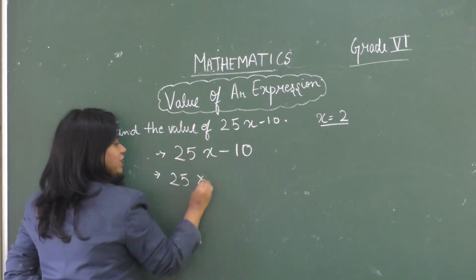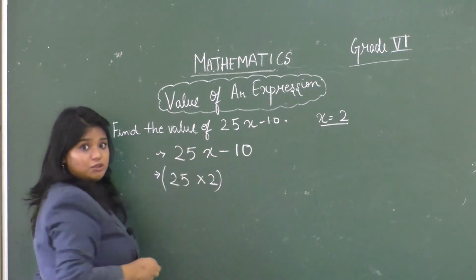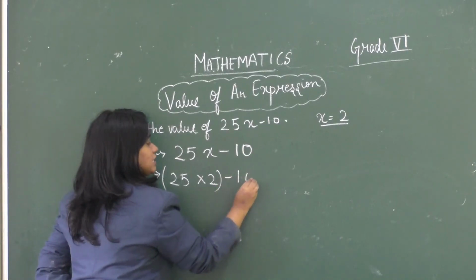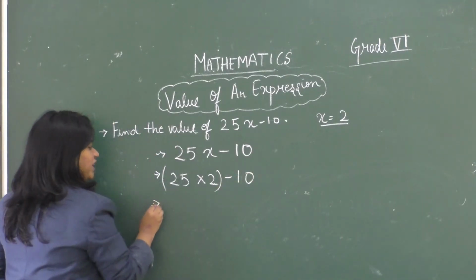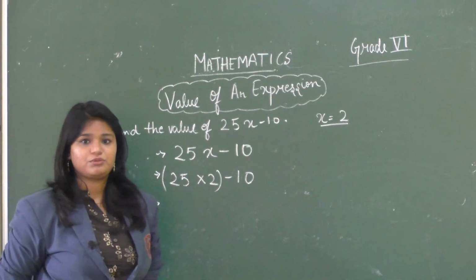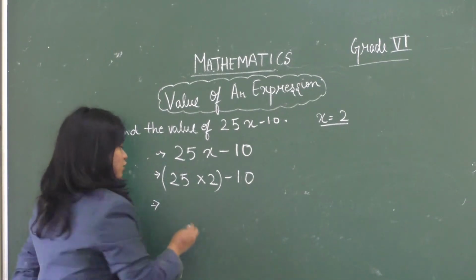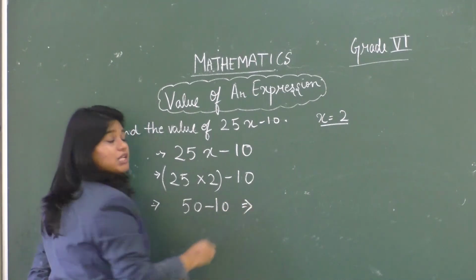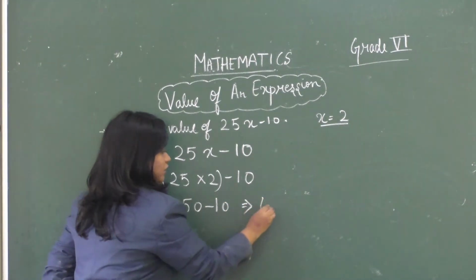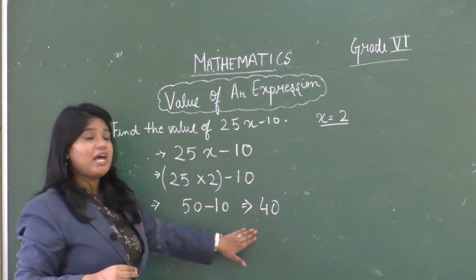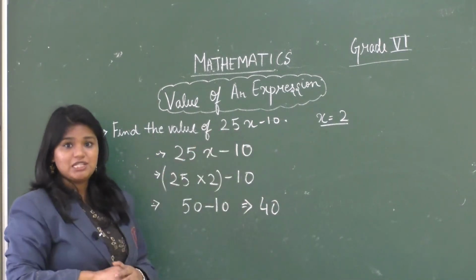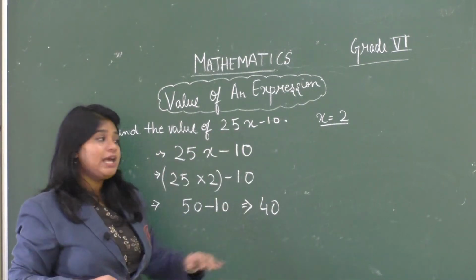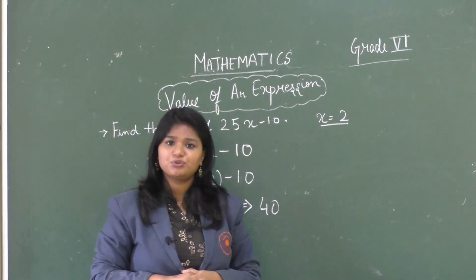So 25 into 2 in the brackets minus 10. What is 25 multiplied by 2? Yes, it is 50. 50 minus 10. So our answer will be 40. So the value of this expression is 40 when x is taken as 2.